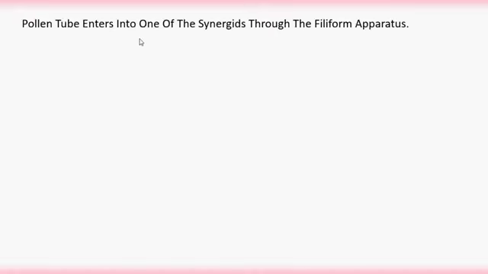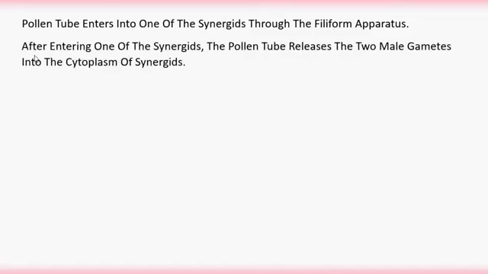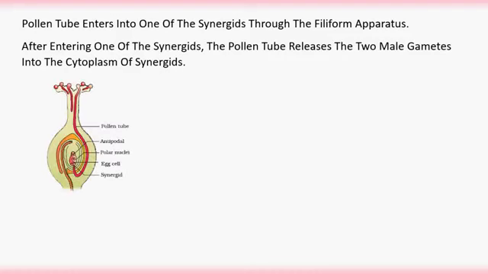The pollen tube enters into one of the synergids through the filiform apparatus. After entering one of the synergids, the pollen tube releases the two male gametes into the cytoplasm of the synergid. Let's see the diagrams.